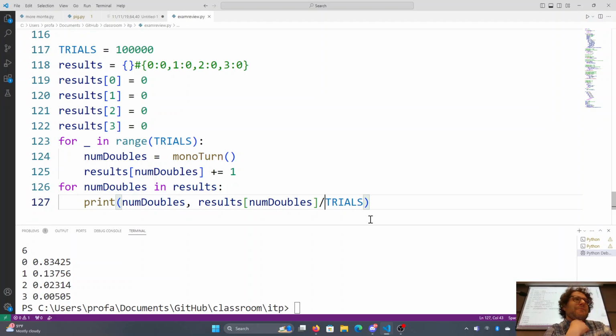And there we see that about 83% of the time, we're not getting doubles, right? That makes sense. Most of the turns, you're not going to get a double. 13.7% of the time, you're going to get one double, but 2% of the time, you get to roll, you get that second juicy extra turn, and then 0.5% of the time, so a 1 in 200 shot, your turn is all messed up and you get thrown into jail. So overall, exciting but an unlikely event.